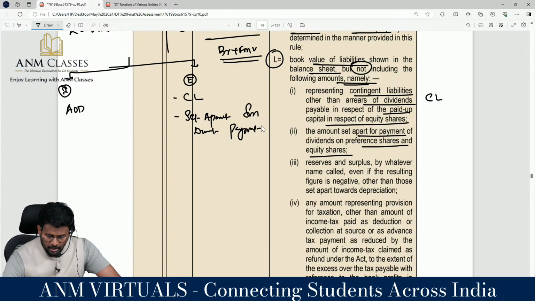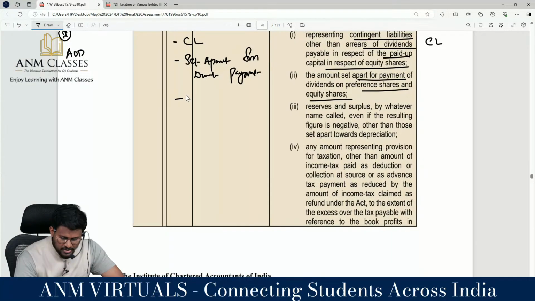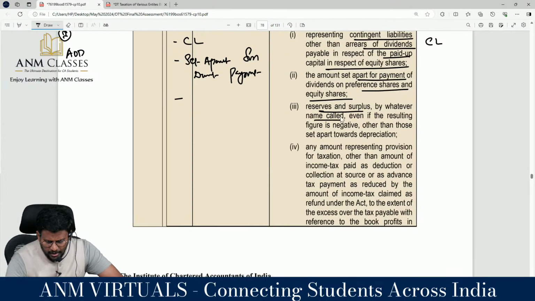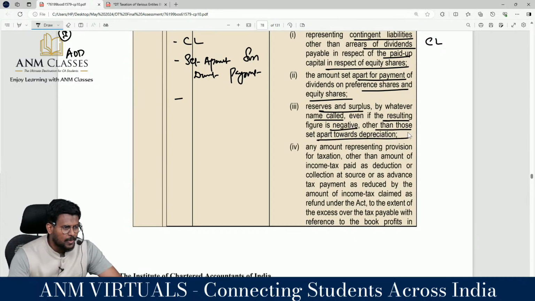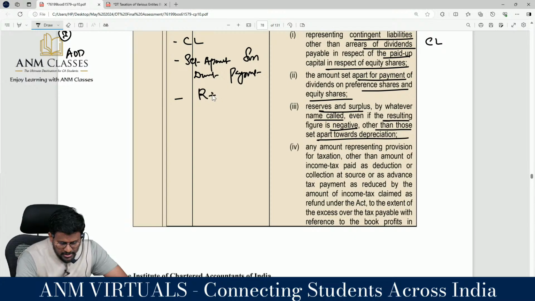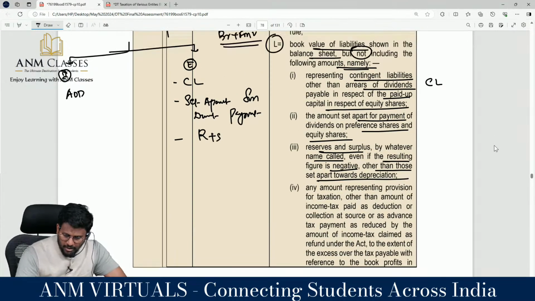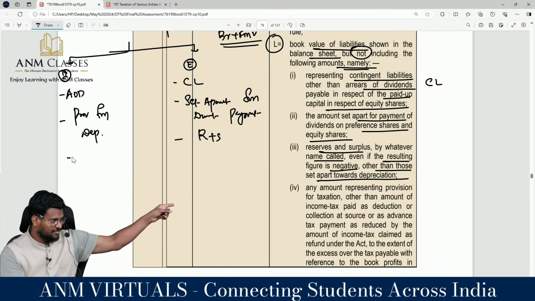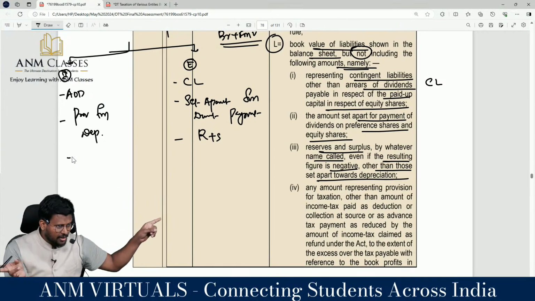Dividend payment. Sir, there are two dividends: preference dividend and equity dividend. Next one, sir: reserves and surplus, by whatever name called, even if the resulting figure is other than those set apart towards depreciation. So this comes under includes: other than what is set apart towards depreciation. Other than set apart for depreciation, there is provision for depreciation, right? Provision for depreciation can be taken as a liability, because there I have taken the asset. When taking the asset, you can take the corresponding liability.